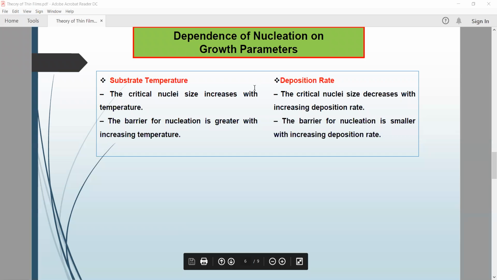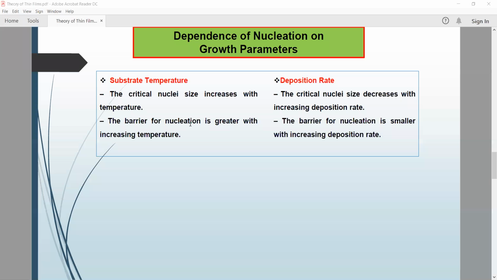Okay, so now the dependence of nucleation on growth parameters. We will try to understand this concept, and before discussing these parameters, we have to focus on the types of nucleation, meaning how nucleation is formed.